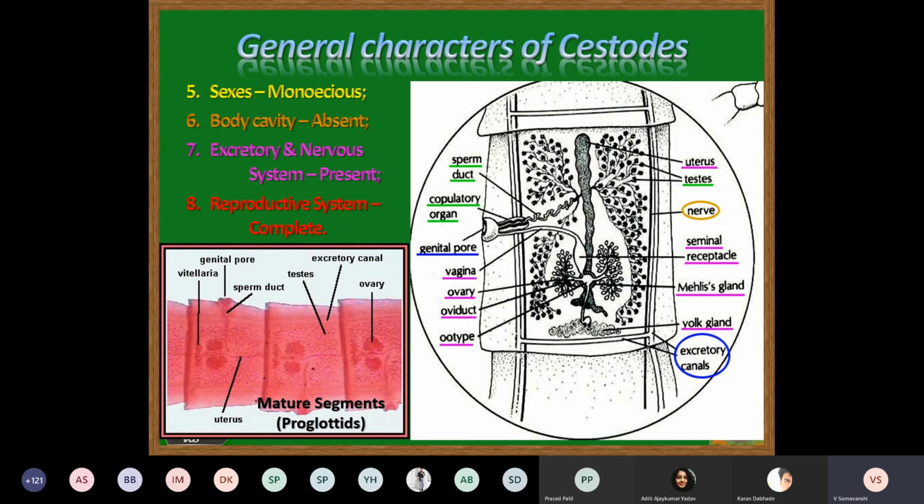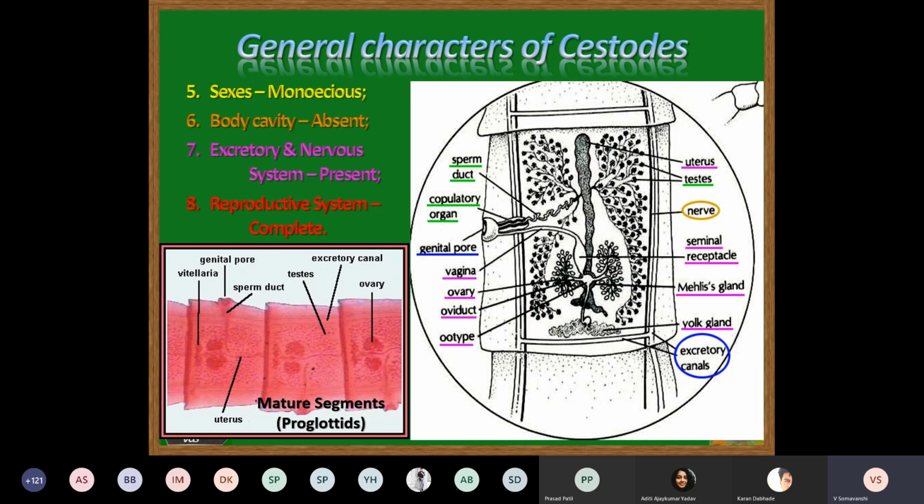Now the male reproductive system, on the other hand, is positioned on the dorsoventral surface, on the other side, and consists of testes which are seen in the form of follicles distributed laterally in the segment. More than 100 to 300 testes may be present in the form of follicles, and they are connected with a common duct.